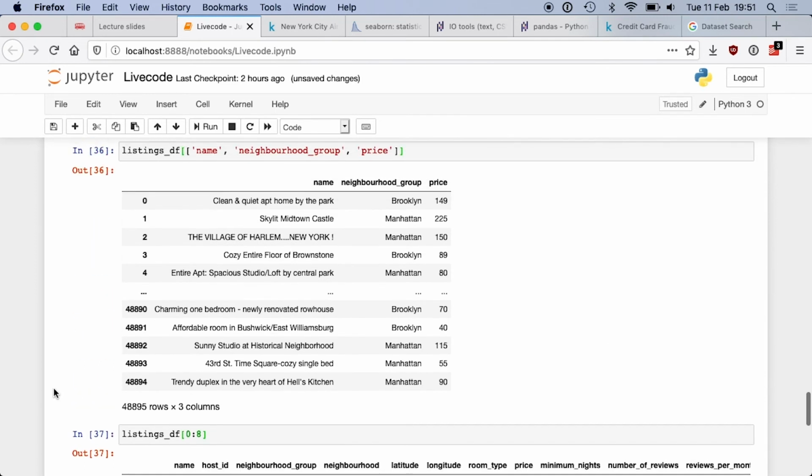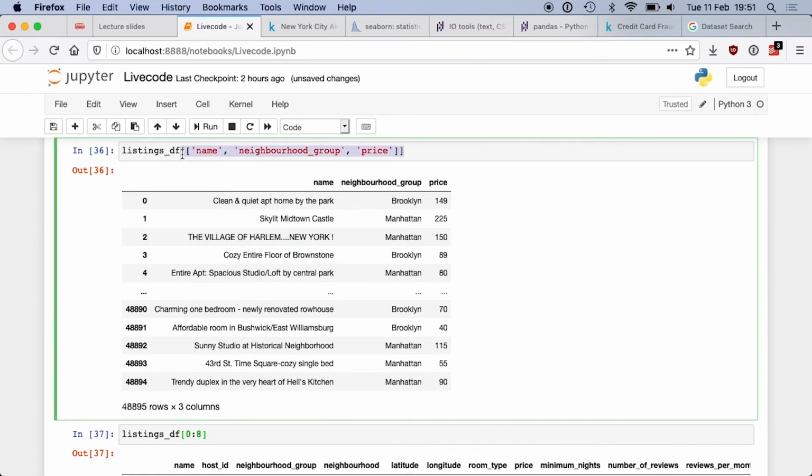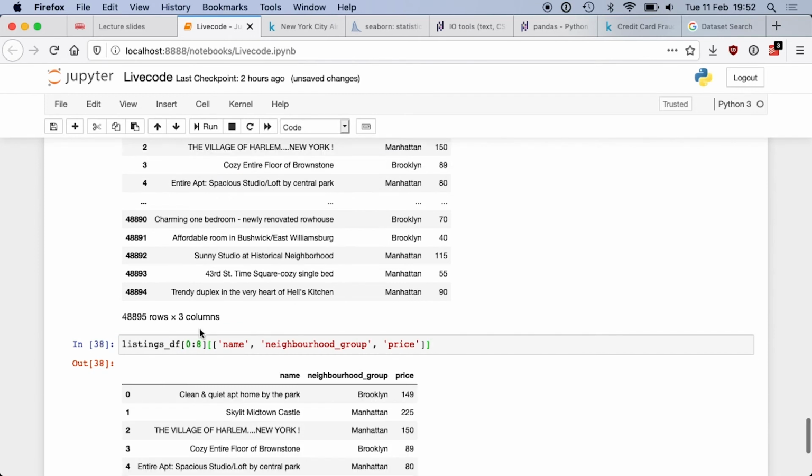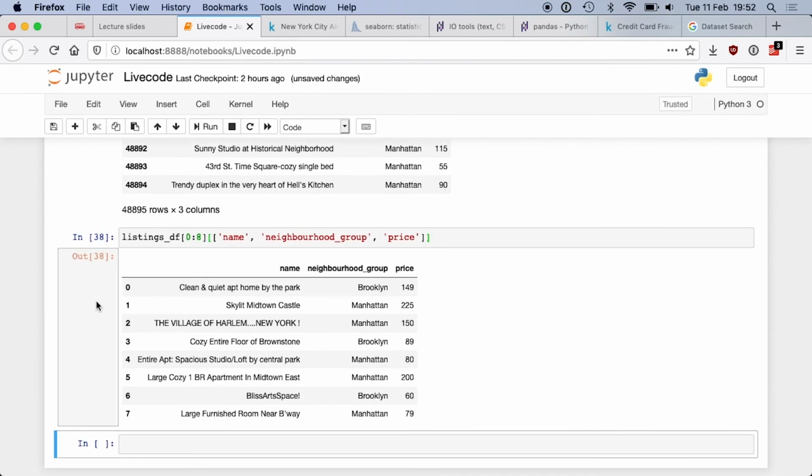And I can also combine the two notations, like so. Here I selected the first 8 rows plus only 3 columns in my dataset. So I can squeeze and slice the data in any way I want. Okay? That's one way of selecting the information inside the data frame.